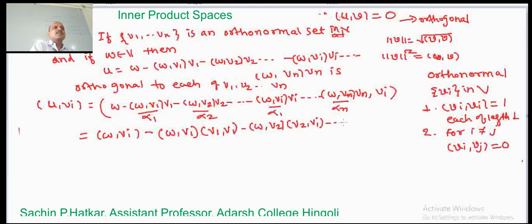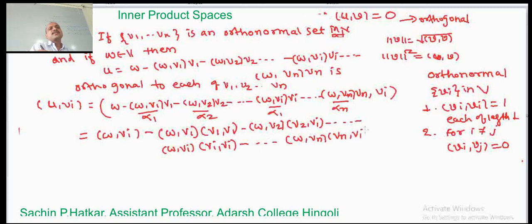Here W comma Vi into inner product of Vi comma Vi, minus and so on, W comma Vn into inner product of Vn comma Vi.